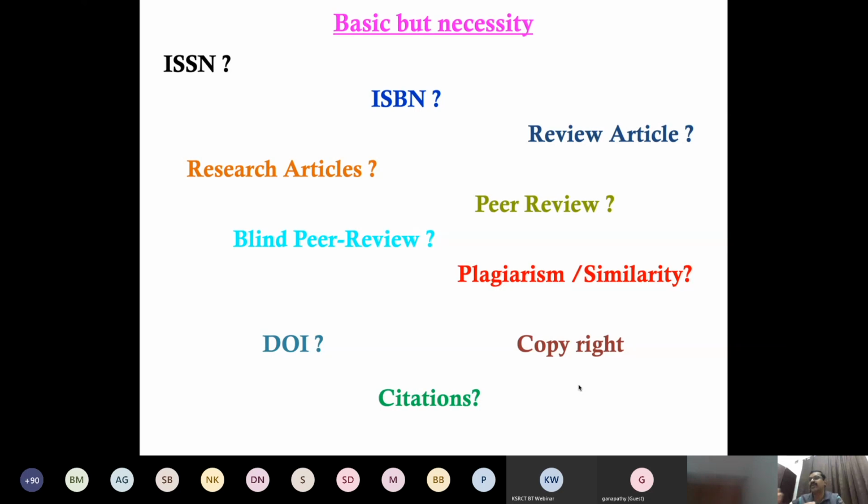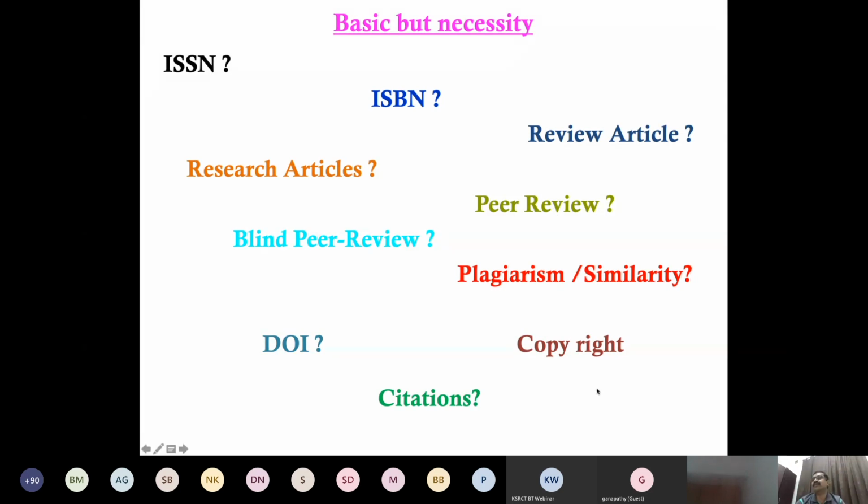Now we just have to give the DOI number. Once we click the DOI number, you can see the complete paper online. That is called the DOI number. Now most of the journals are assigning the digital object identifier. It is also mandatory nowadays to get the ISSN number for any journal.